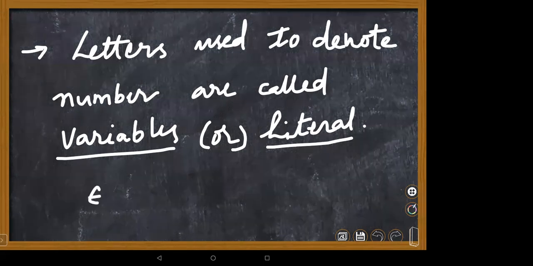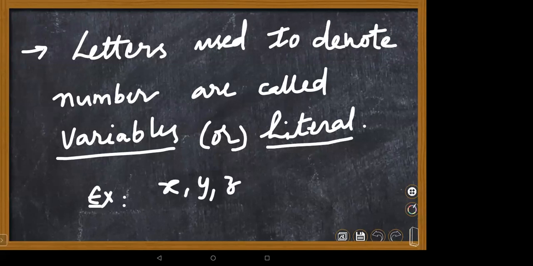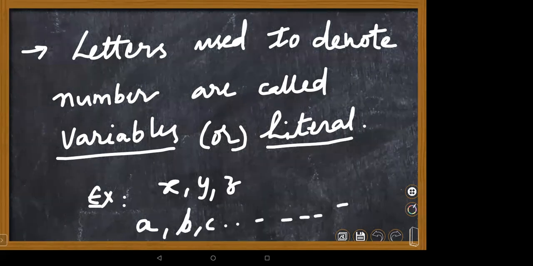So that's a variable. Children, please write: variables. Generally, we can represent them with lowercase alphabets: x, y, z. Not only this, we can use a to z: a, b, c, and so on up to z. Any alphabet you can use. Lowercase letters can be used for variables or literals.